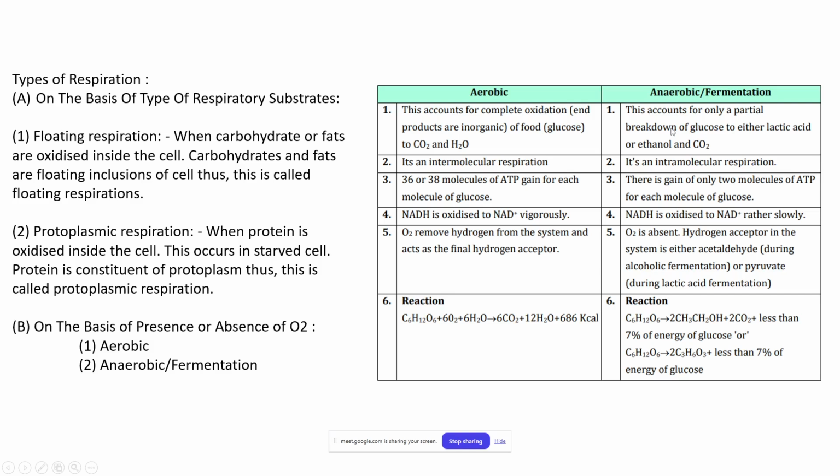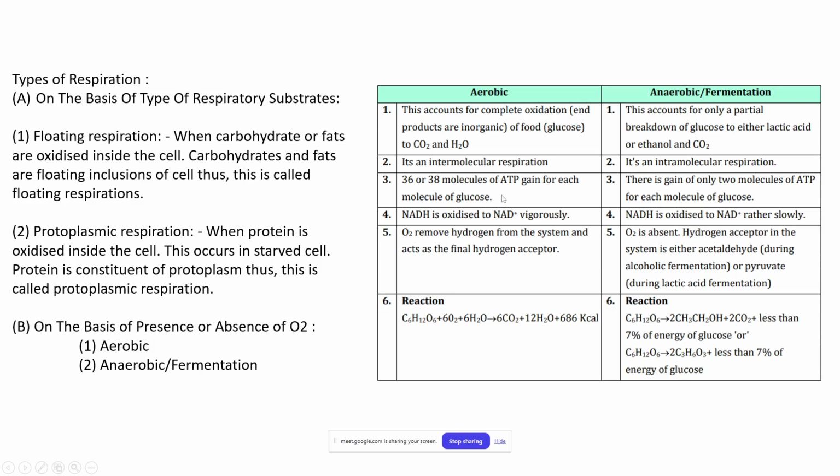Anaerobic respiration accounts for only a partial breakdown of glucose, into lactic acid or ethanol and carbon dioxide. This happens in yeast cells and in the muscle cells of our body. It is also called intramolecular respiration, while aerobic is intermolecular. Inter and intra, I think you know that.